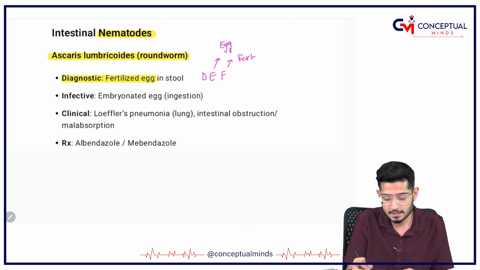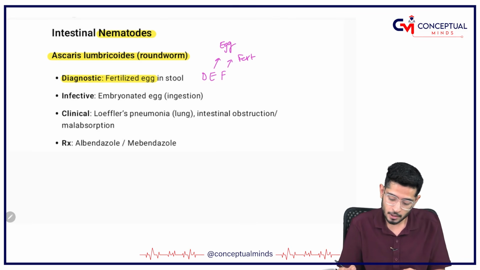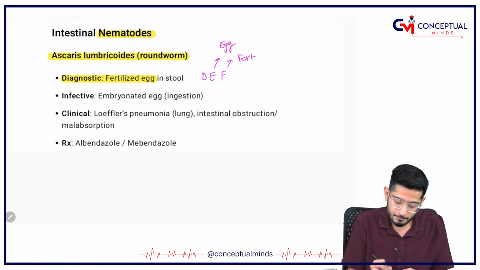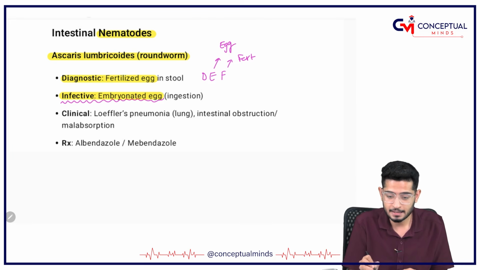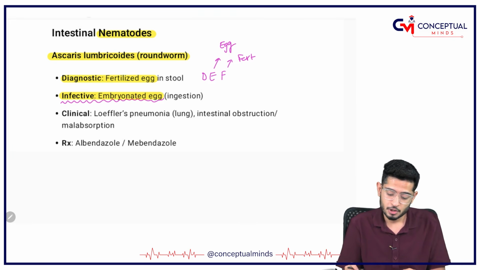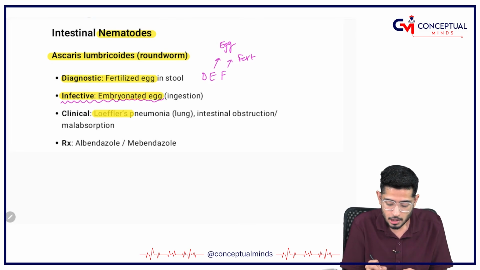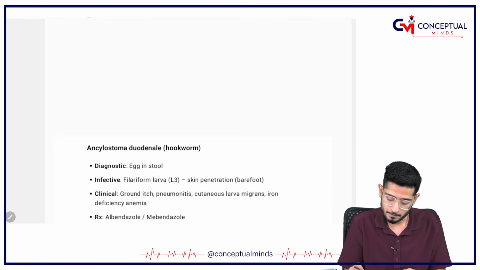So the diagnostic stage is the fertilized egg, whereas the embryonated egg is the infective form. Ascaris causes Loeffler's pneumonia, intestinal obstruction and malabsorption, and the treatment is albendazole and mebendazole.